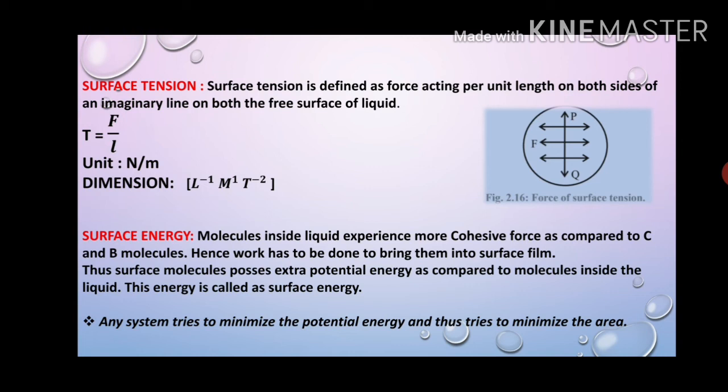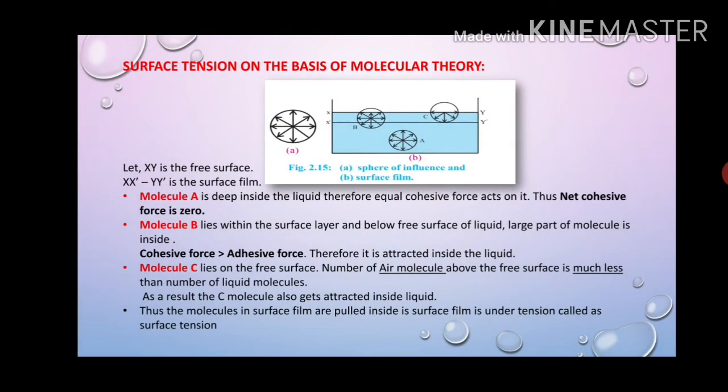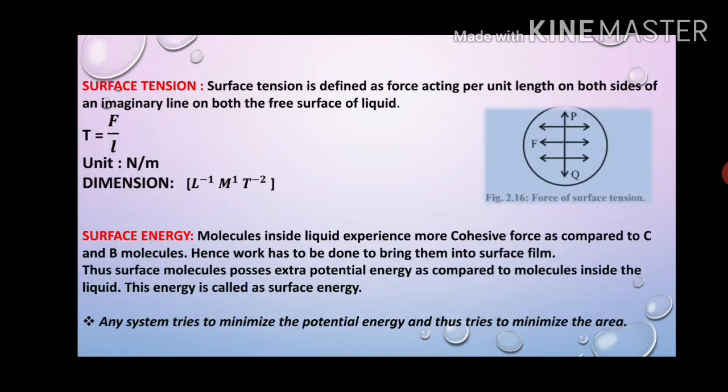Now let us see surface energy. Molecules inside the liquid experience more cohesive force as compared to the C and B molecules, as we have seen in the diagram. Thus the surface molecules possess extra potential energy. Work has to be done to bring the molecules into the surface film.